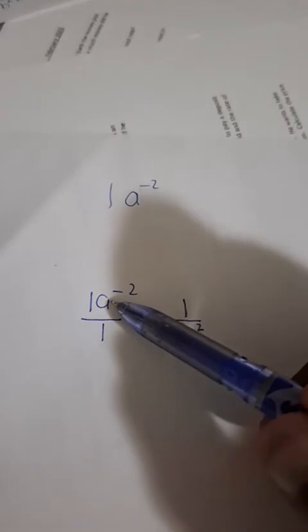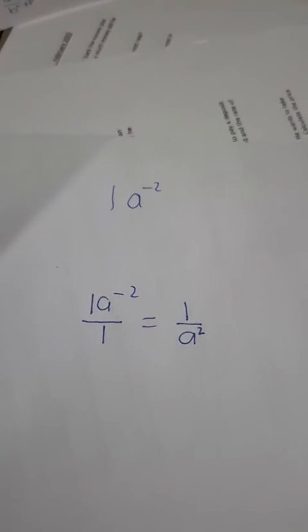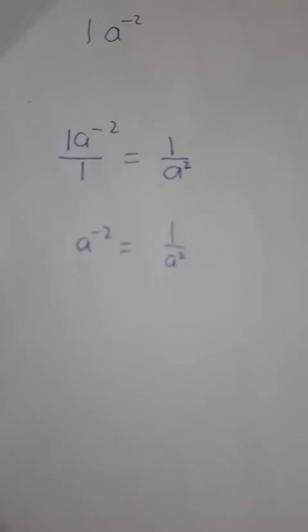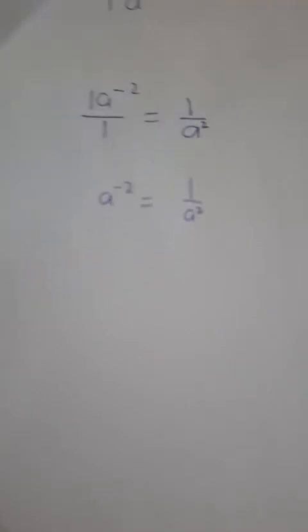And then its exponent sign does what? It changes from negative to what? To positive. Okay? So that's why we say a to the power negative 2 is equal to 1 over a squared. It has everything to do with that. So I hope you guys can appreciate that a lot.